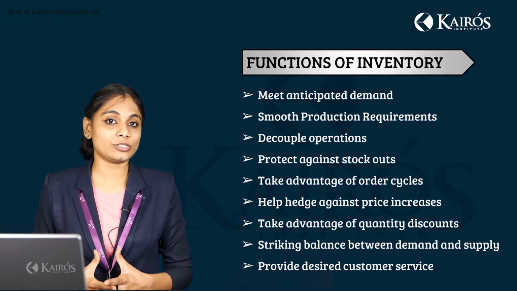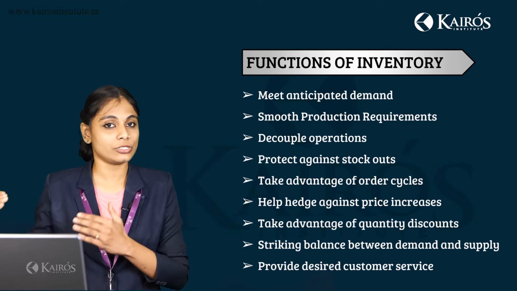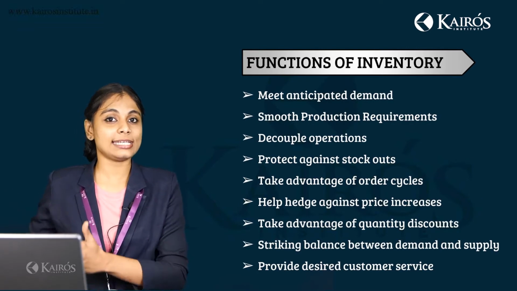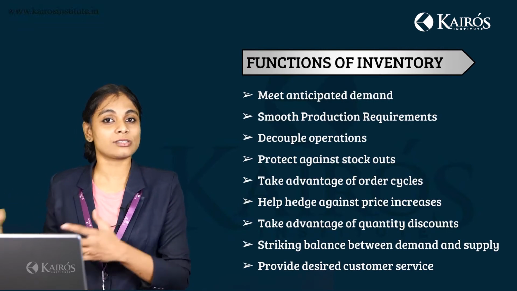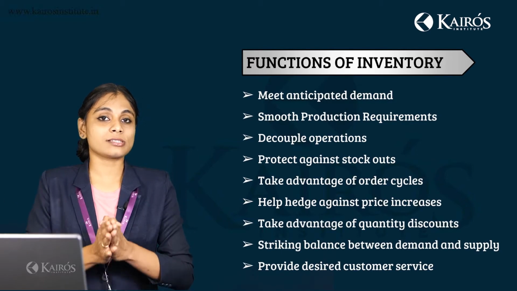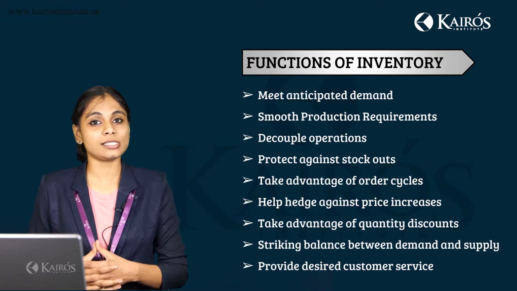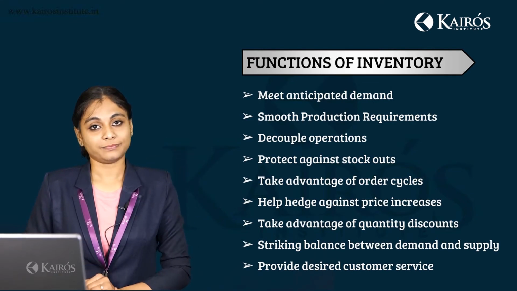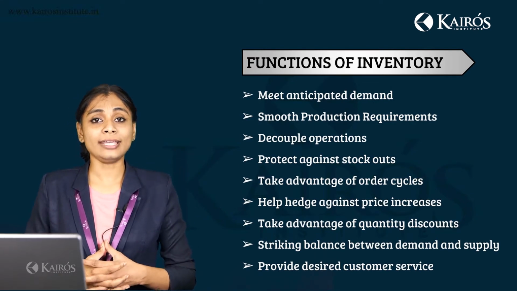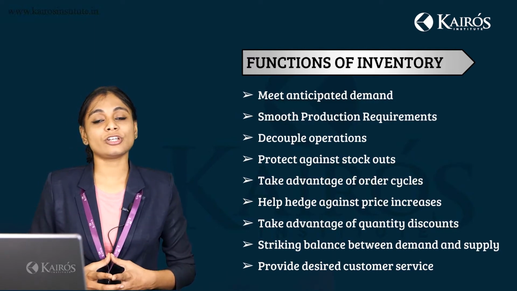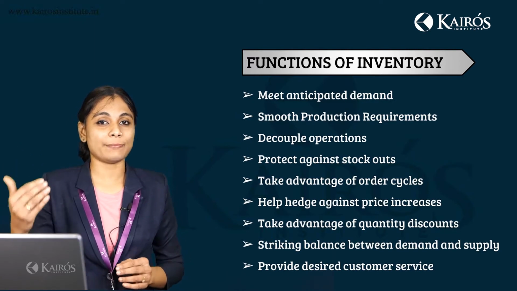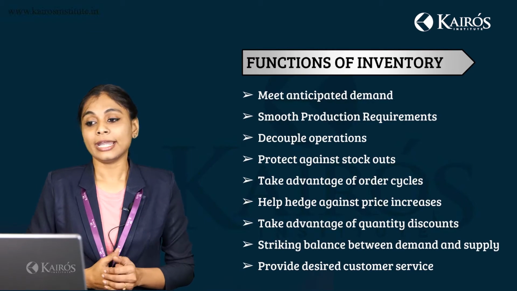Say now it is 2021, so I take the annual sales of 2020, 2019, 2018, maybe the previous 5 years. I would see what the sales are, and based on this I will draw a pattern. So the main function of inventory is to anticipate or forecast the demand.